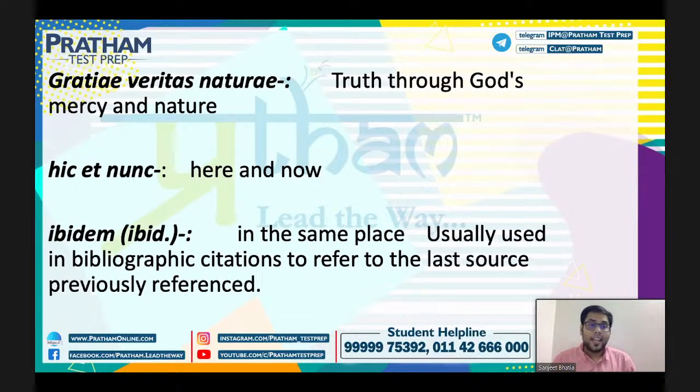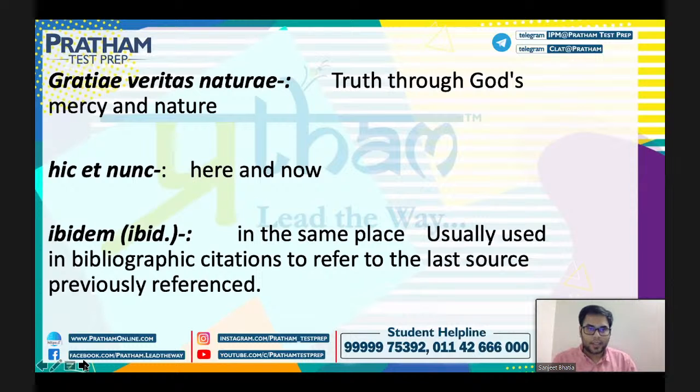Now the next is hic et nunc. That means here and now. So next is ibidem. Now ibidem is in the same place. It is usually used in bibliographical citations. Okay, that the last source of previously referenced is where, okay? So in the same place is used ibidem. That is what is being told here in this term itself. Now it is also called ibid, or it is also used ibidem, right?